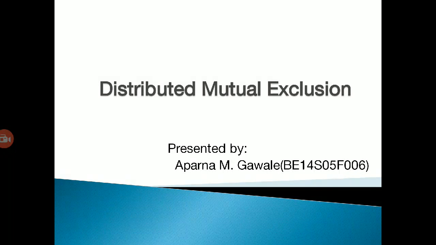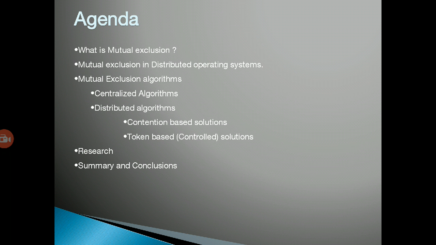Hi, this is Aparna here, discussing the topic of distributed mutual exclusion. In this, I'm going to explain what mutual exclusion is in a distributed operating system, the two types of algorithm used in mutual exclusion, that is the centralized algorithm and the distributed algorithm, and some solutions based on the distributed algorithm, that is the contention based solution and the token based solution, and finally the summary and conclusion.